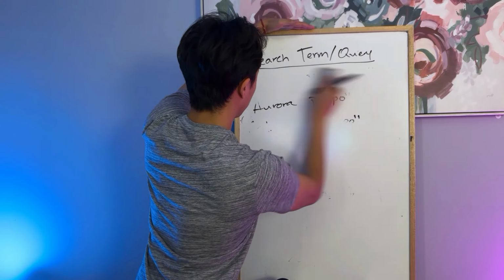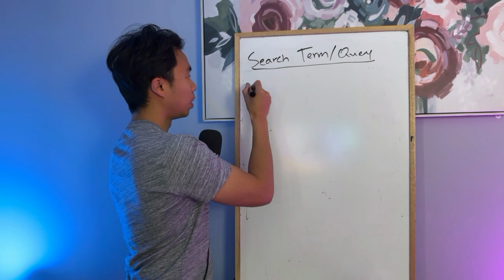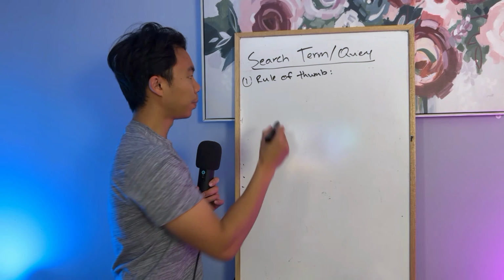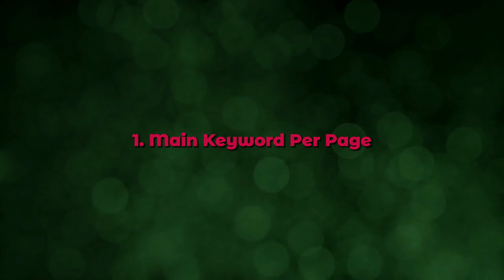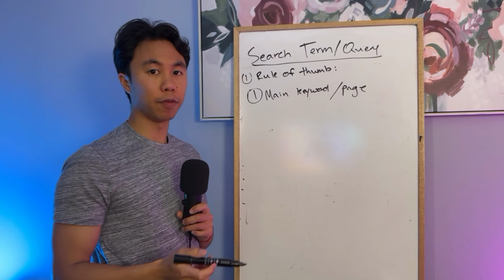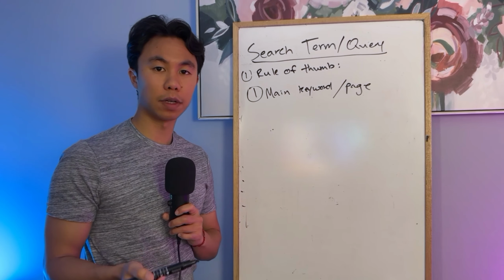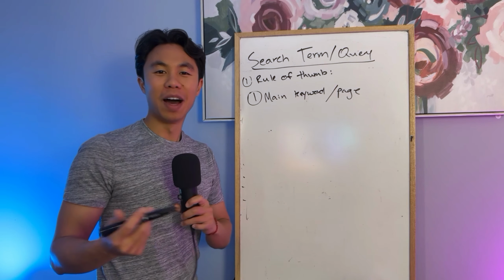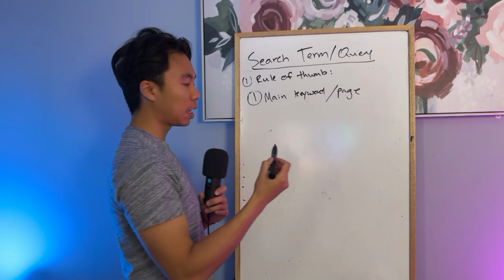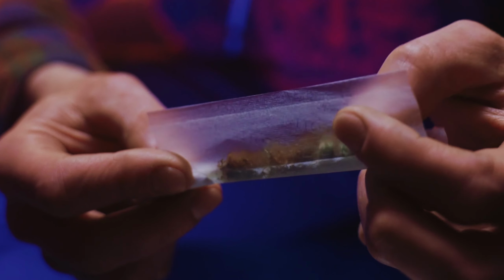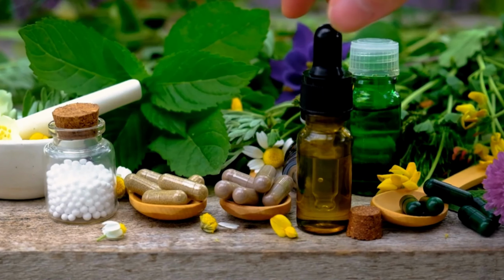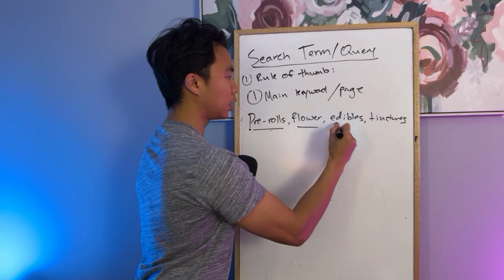So in general, the rule of thumb when trying to optimize for SEO is that you have one main keyword per page. I used the location pages as an example for this, but what also applies for different pages is categories. For example, you have pre-rolls, flower, edibles, tinctures.